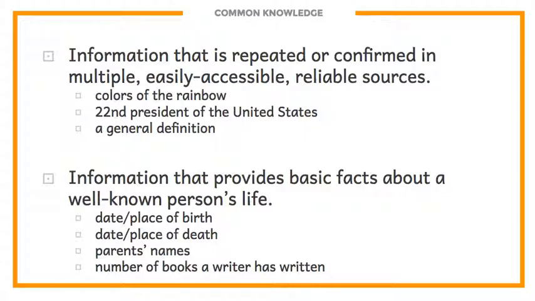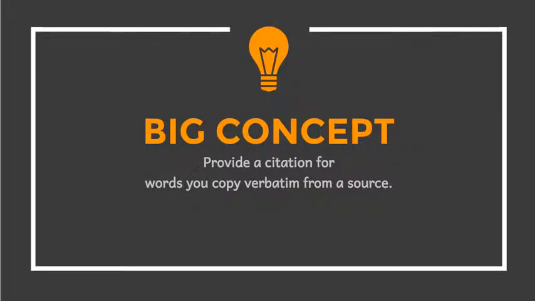So if we're clear about what information constitutes common knowledge, then what we should talk about next is what information does need to be cited. If we don't need to cite common knowledge, what do we cite? Number one, I think we should start with the basics and the easy. And the easiest thing is that if you quote something, you should tell your reader the source of that quotation. Therefore, provide a citation for any words that you include in your paper word for word from a source.